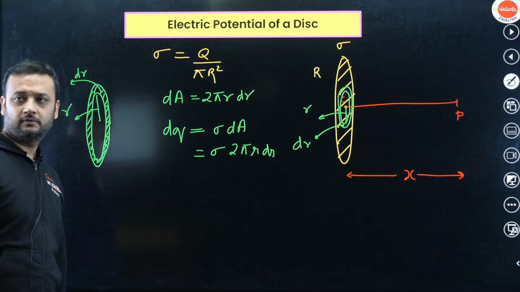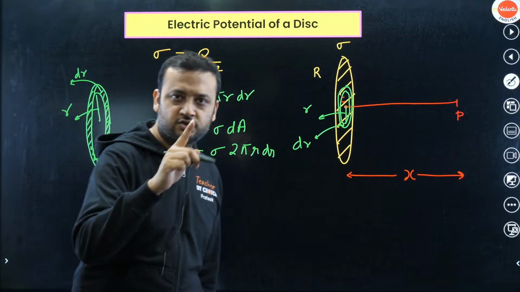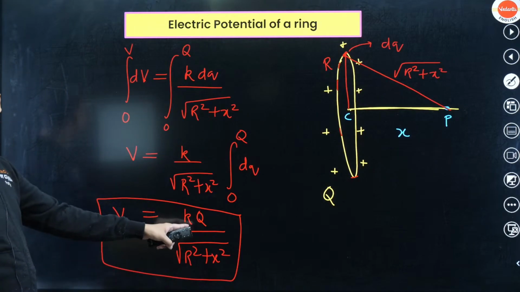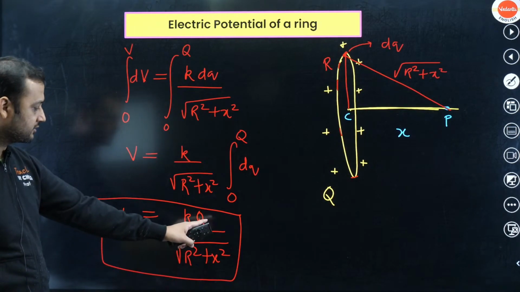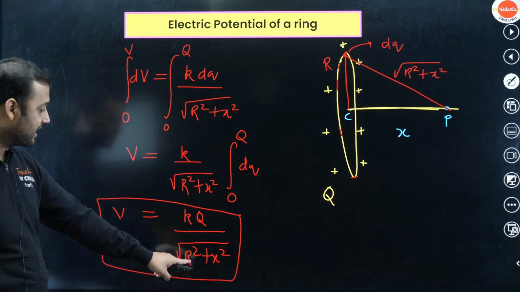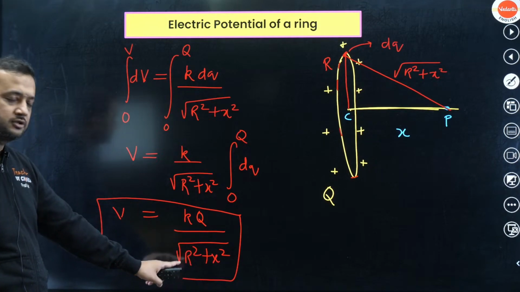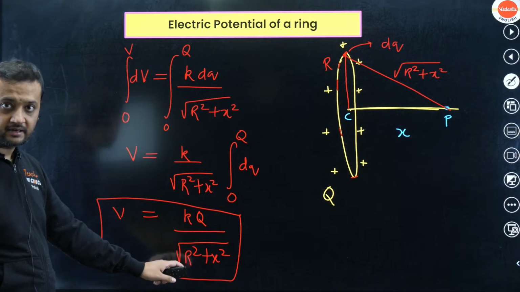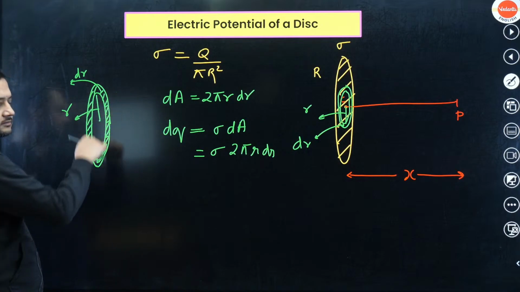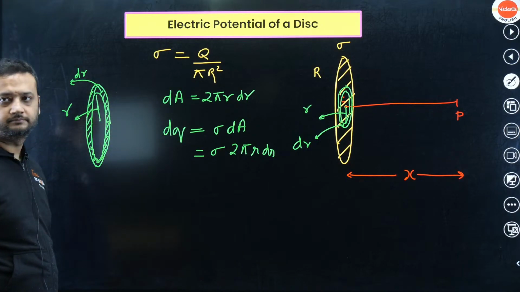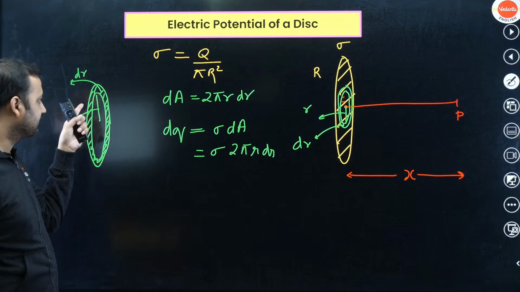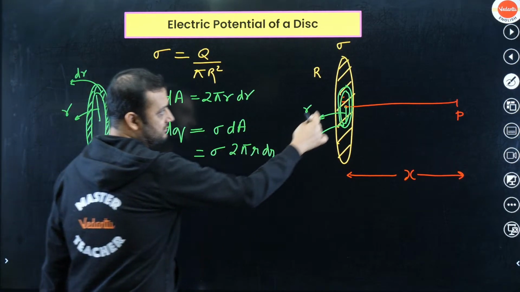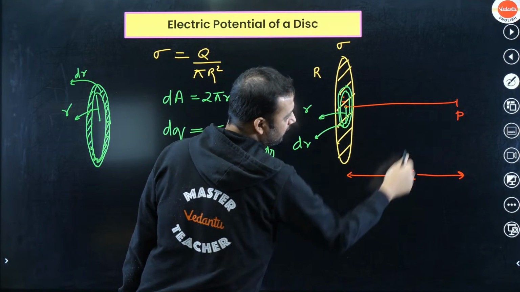Now what was the formula of the potential of a ring which we had just derived? If you go back, k into charge on the ring divided by under root of r square plus x square, where r was the radius of the ring. Be careful here. Here capital R represents the radius of the ring. So what is the radius of this ring? Radius of this ring is small r, and the charge on this ring is dq. So what will be the potential of this ring at point P?